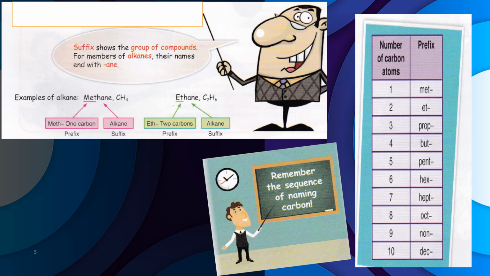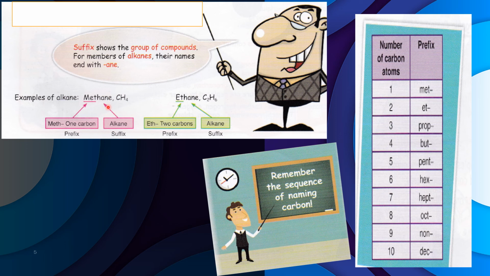So you need to remember this one. 1 carbon methane, 2 carbon ethane, 3 carbon propane, 4 carbon butane, 5 carbon pentane, hexane, heptane, octane, nonane, and decane. Alright, so this is fixed. Fixed for all alkane, alkene, alcohol, and other compounds.